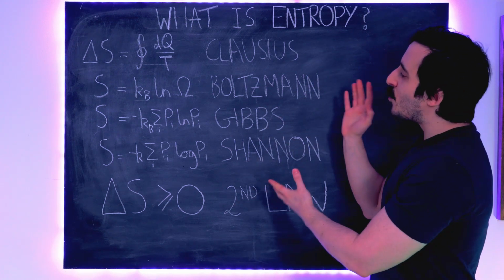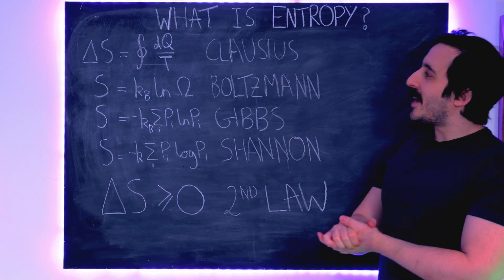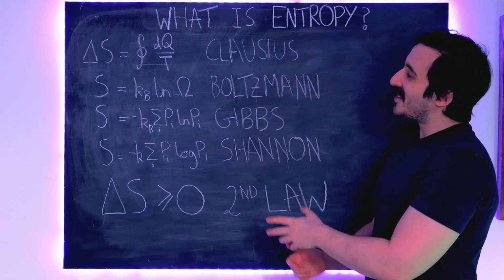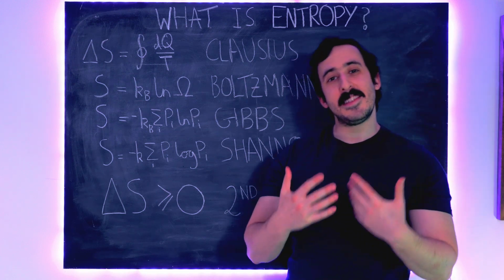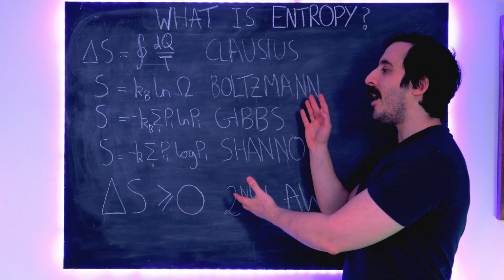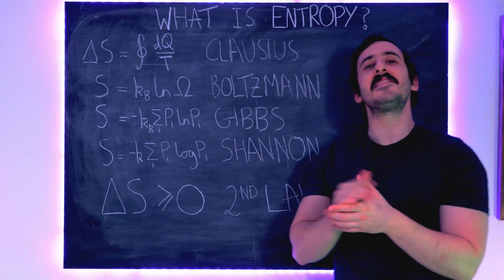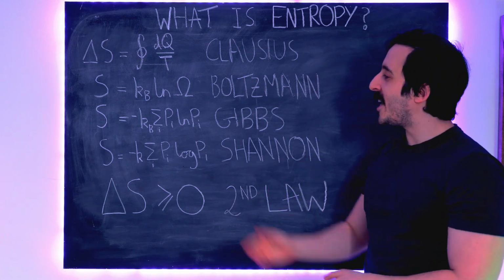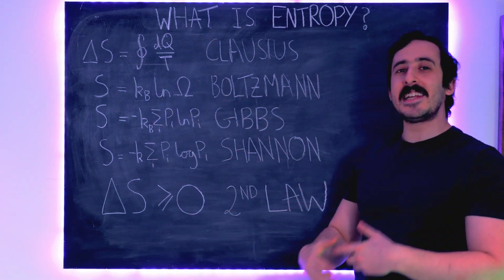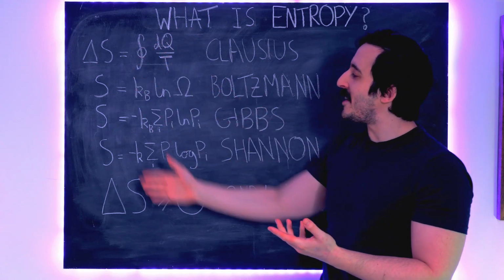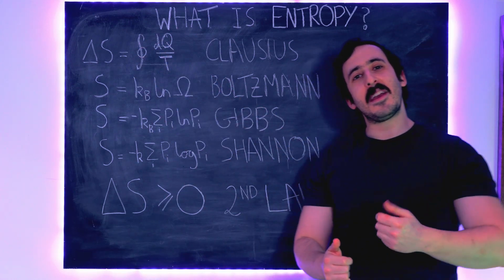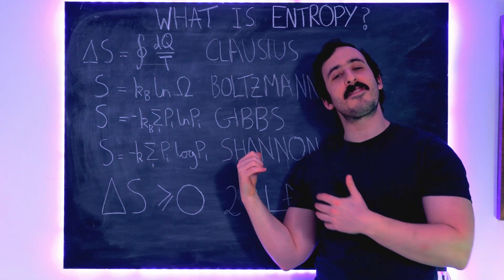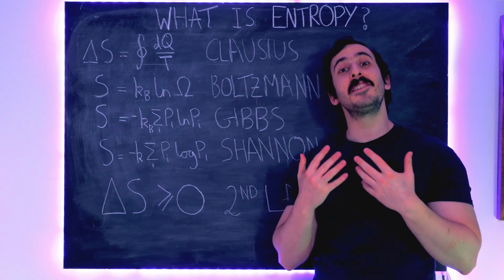So this is what we've covered so far, but again, each one of these definitions kind of feels like it sits alone. So the question we're going to ask in this video is what sits behind all of this? What is this thing we call entropy, which takes all these different forms and is so fundamental in so many different ways? And it turns out that the thing which really links all of these different concepts together is uncertainty.